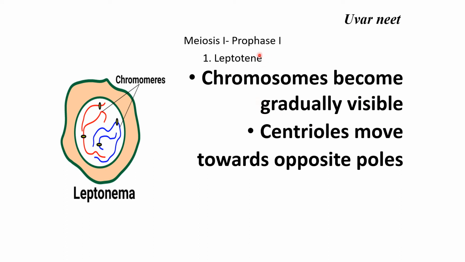In leptotene, the stage 1 of prophase 1, chromosomes become gradually visible. That is, the chromatin reticulum or chromatin thread will undergo condensation so that they become distinct chromosomes of a particular species. Then the centrioles will move towards the opposite poles.